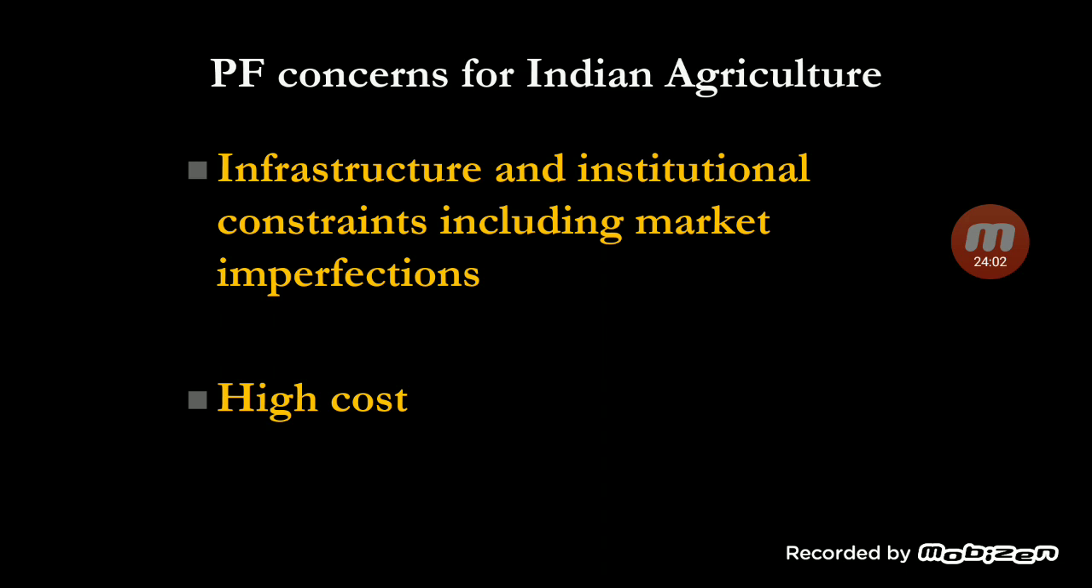Infrastructure, institutional constraints including market imperfections. So there is not sufficient infrastructure like storage, like processing industries. However, India now is moving in that direction, where the government is very focused on creating new businesses in agriculture which are related to processing and storage. But still, if you talk about the current situation, it is not at all satisfactory, and infrastructure and institutional constraints are there. So we are far behind in the availability of these facilities.